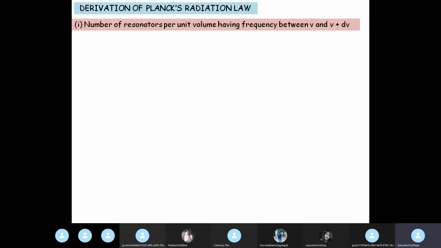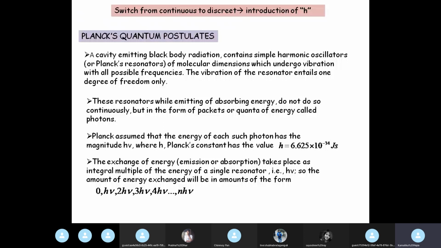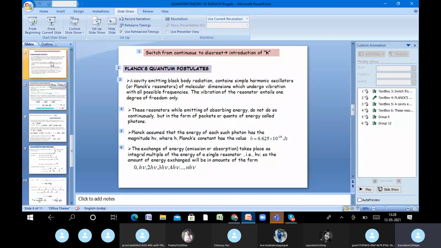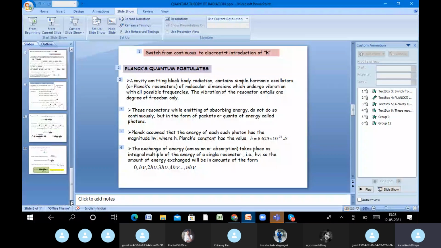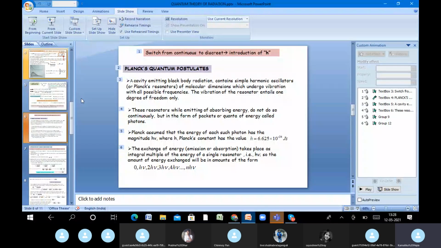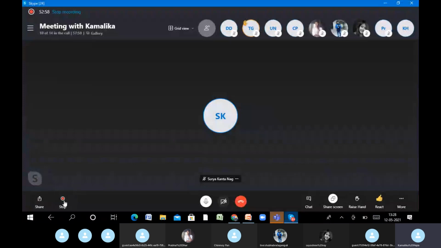So what we'll do is we'll stop here. I want you to go through the slides up to here. Please try to understand. So till where did we do? Planck's postulates. Yes, so the derivation takes another 6 slides. So let's leave it here. So what I want you to really do